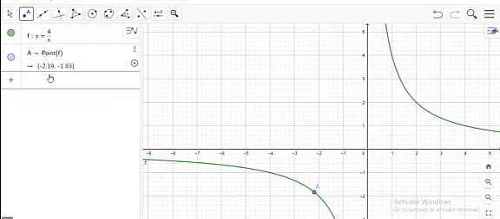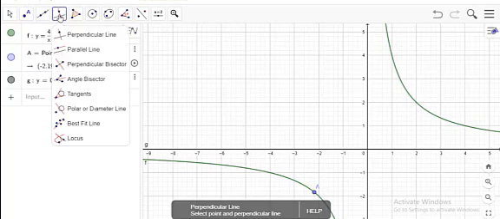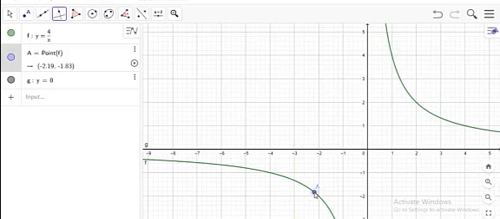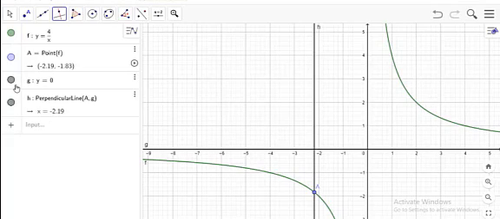Then we take y equal to 0. This is the line y equal to 0, which means the x-axis. Now I draw a perpendicular from the point A to this x-axis.